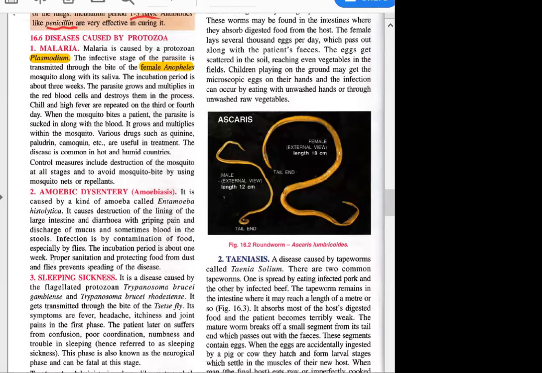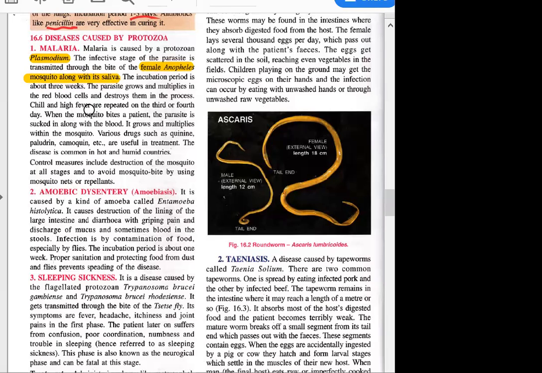Yes, miss. Females require blood to produce eggs, so that is the reason they need blood. However, males stay on trees and eat plant sap. Now, basically this particular parasite gets transmitted through the saliva of the mosquito.